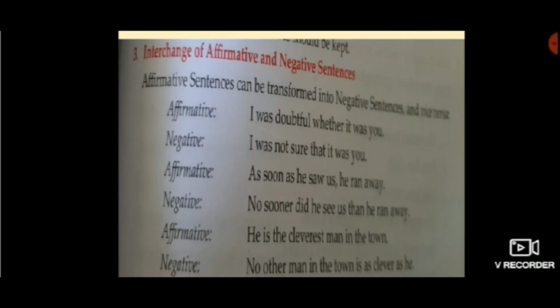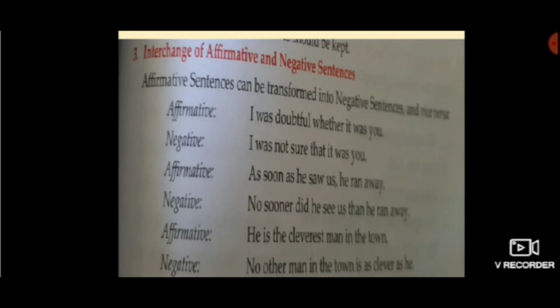See the first one, affirmative. I was doubtful whether it was you. Now how will you change it into negative? I was not sure that it was you. Now what is important here? The word not, to make it into a negative sentence.